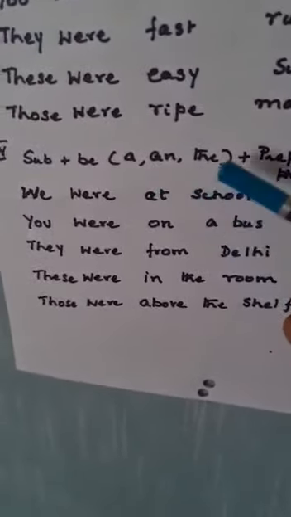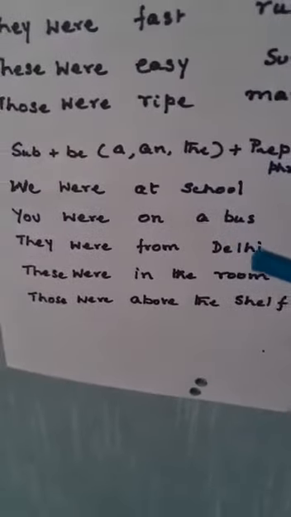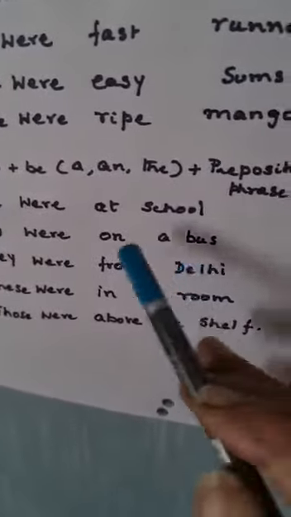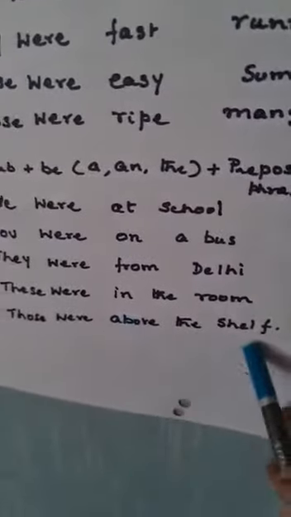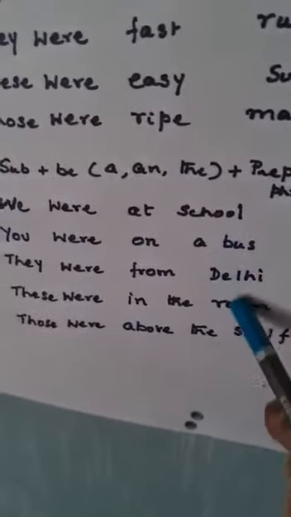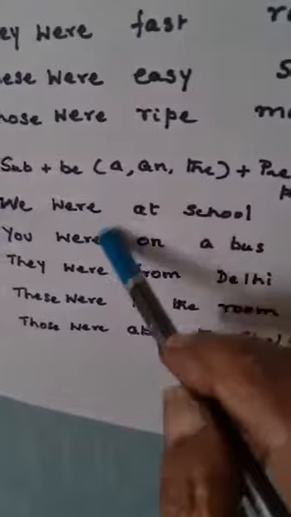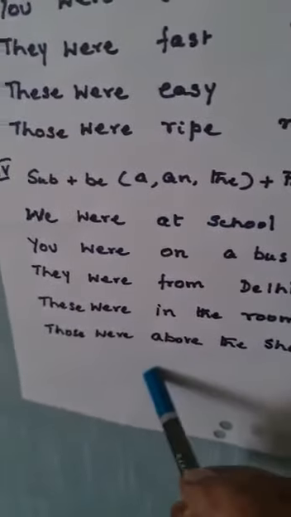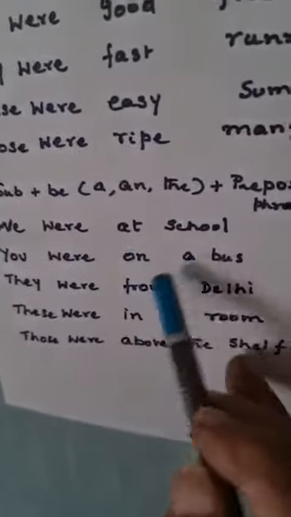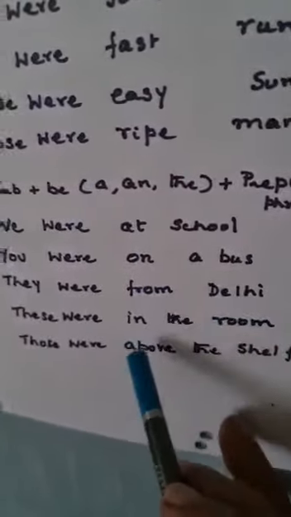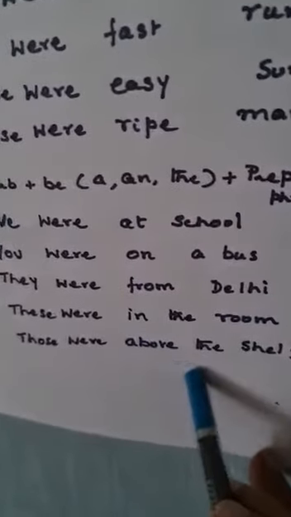So here: school, bus, Delhi, shelf. At school, on a bus, from Delhi, in the room, above the shelf are all prepositional phrases. This is a prepositional phrase. These are all prepositional phrases. Right? At school, on a bus, from Delhi, in the room, above the shelf.